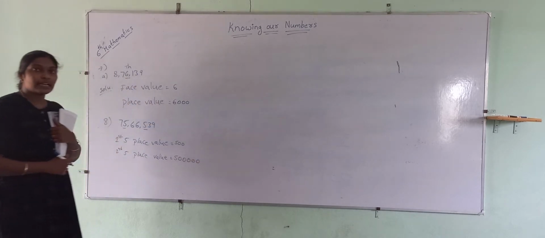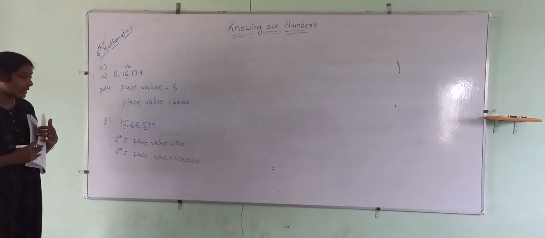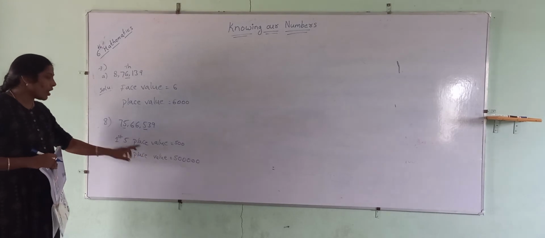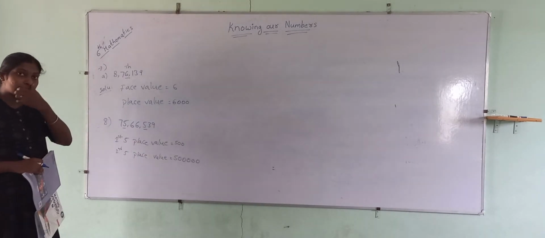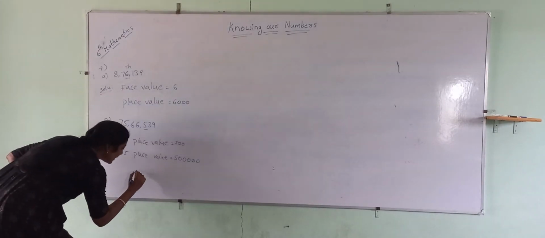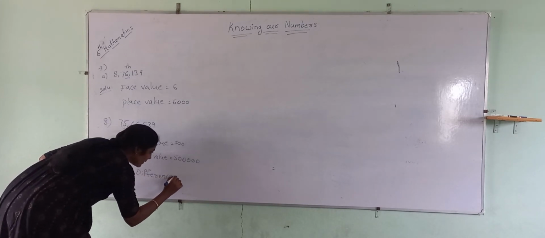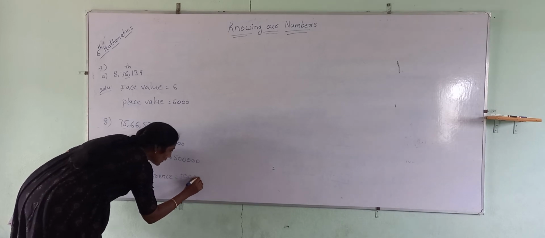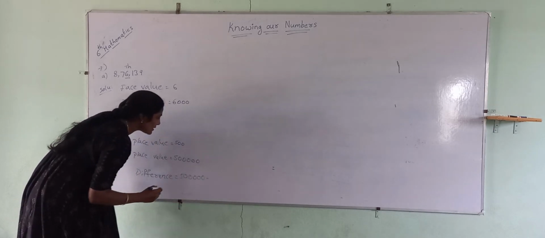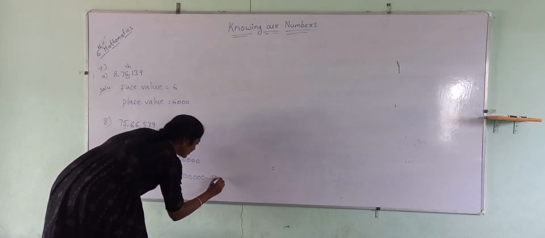Now what are they asking us to find? The difference between the place values of 5. Difference means subtraction. Now difference equals 5 lakhs minus 500.